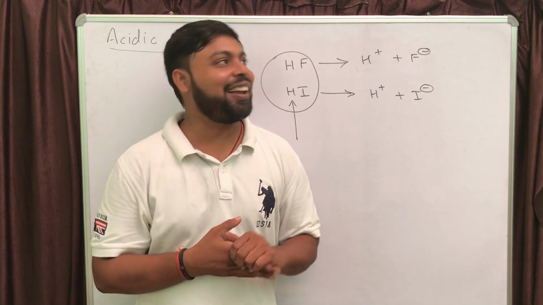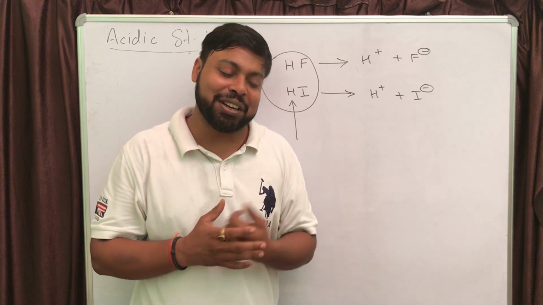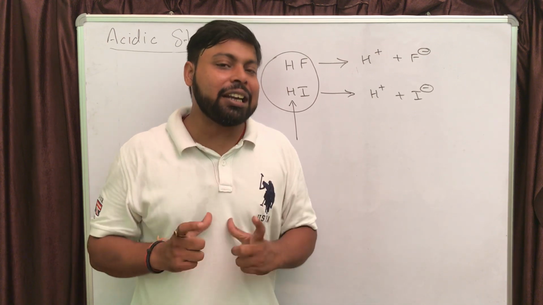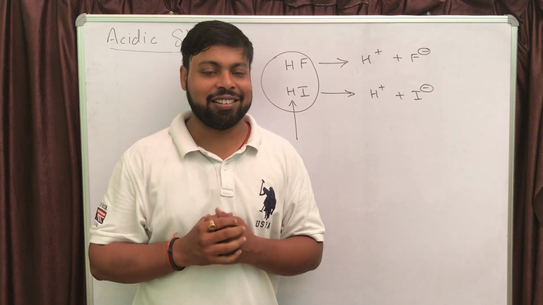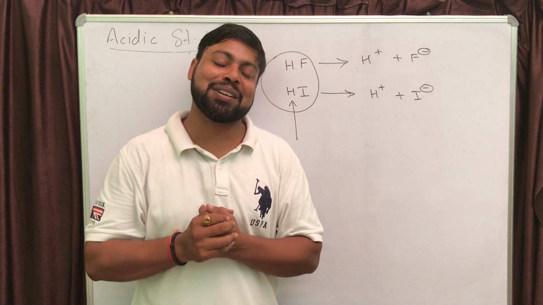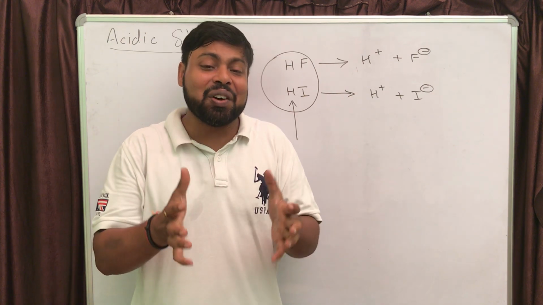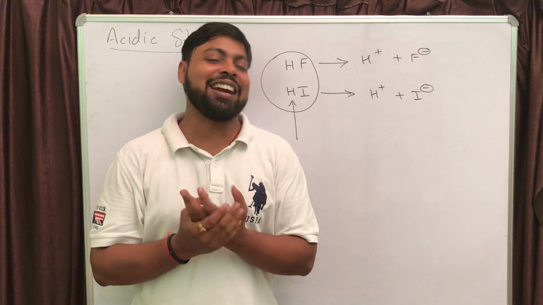Just because HF is not losing its H plus much faster, the identity of HF will be maintained for a longer duration, while HI is going to release H plus much faster. The identity of the HI molecule itself will be lost very readily.